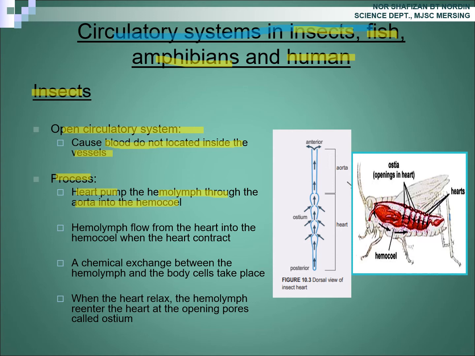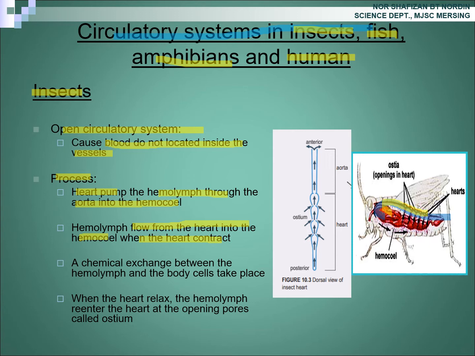Blood or heart pumps the hemolymph through the aorta into the hemocell. Hemolymph flows from the heart into the hemocell when the heart contracts. The hemolymph inside the heart will be pushed forward when the heart contracts, and the hemolymph will flow from the heart into the hemocell.